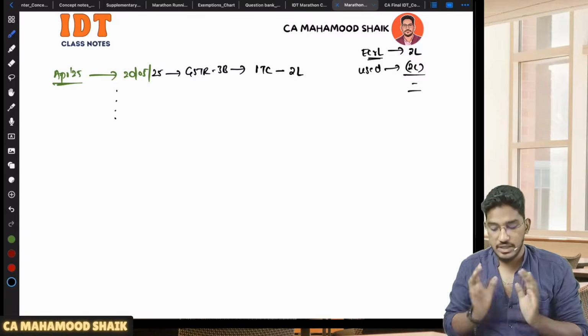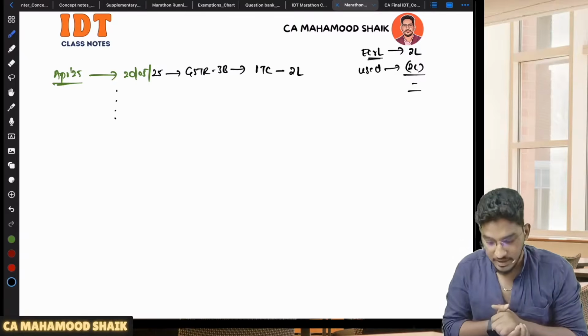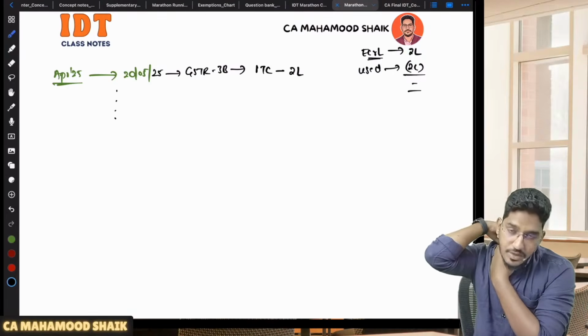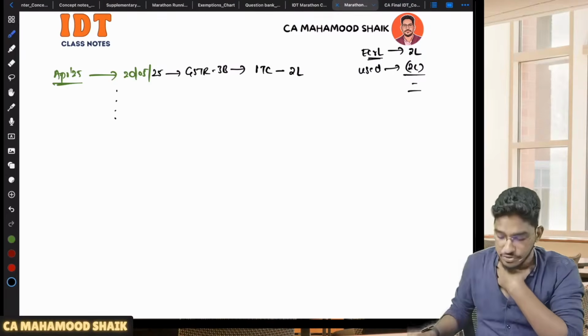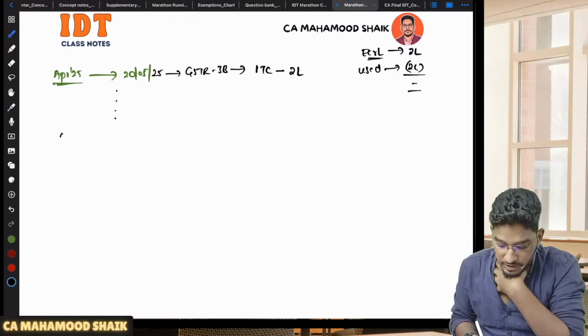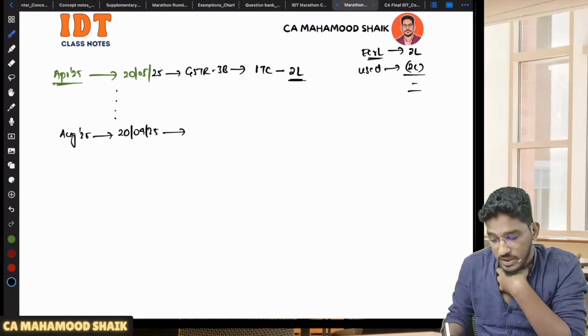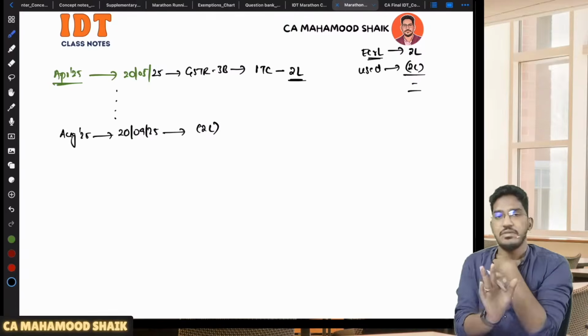So what you should do now, in case you have already availed the input tax credit which you should not have availed, is reverse it whenever you find it out. Let us say, for example, sir, I found out in the August month that I'm ineligible for credit. So in the August month return, by 20th of September when I'm filing it, whatever ITC I have wrongly availed, I'm reversing it, sir. I'm giving it back.